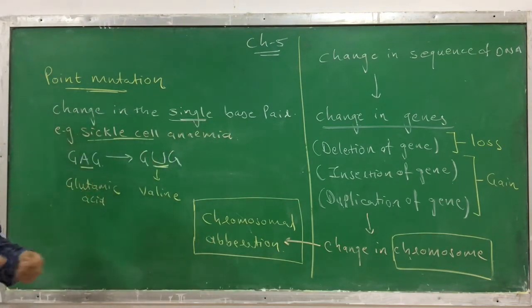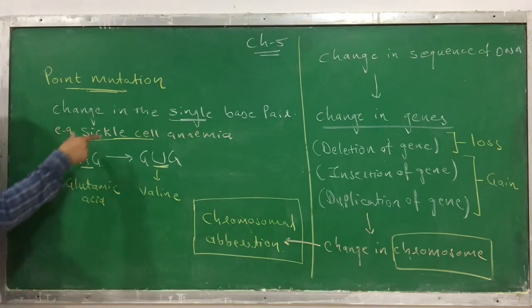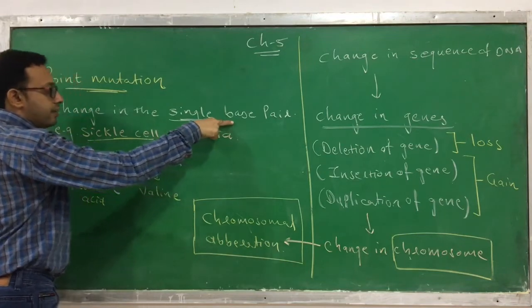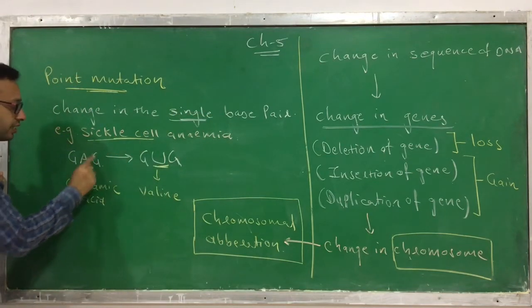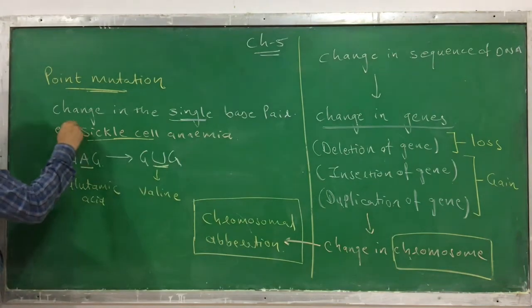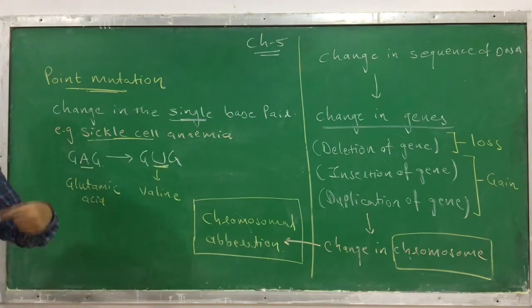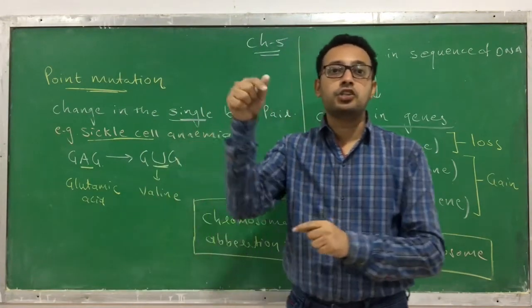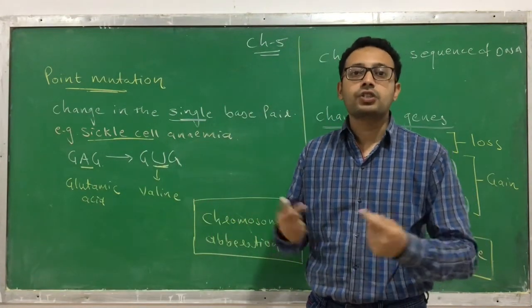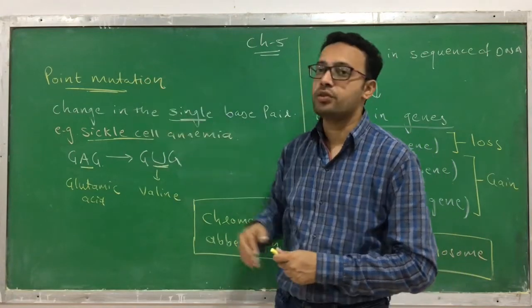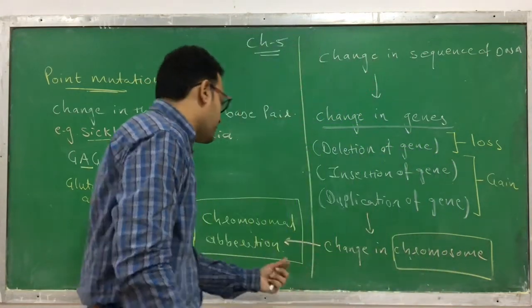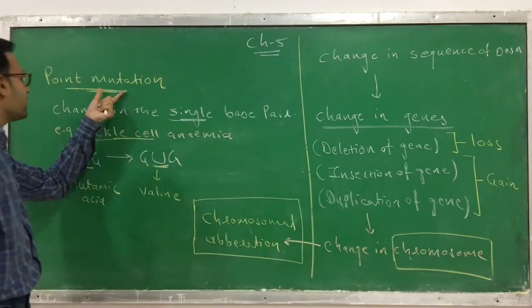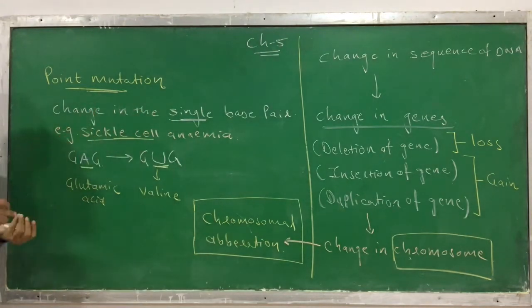We will discuss in detail today also what happens in this. But just remember that in the point mutation, there is a change in the single base pair. Here the GAG, the A is replaced by U, and that leads to sickle cell anemia, where the shape of RBC converts into a sickle shape, and that is causing a problem. So this is one kind of mutation that we call point mutation. The first is chromosomal aberration, where there is a change in the chromosome. The second is point mutation, where there is a change in the single base pair.